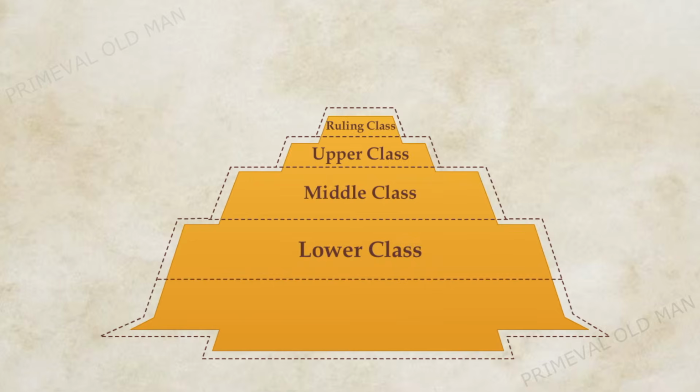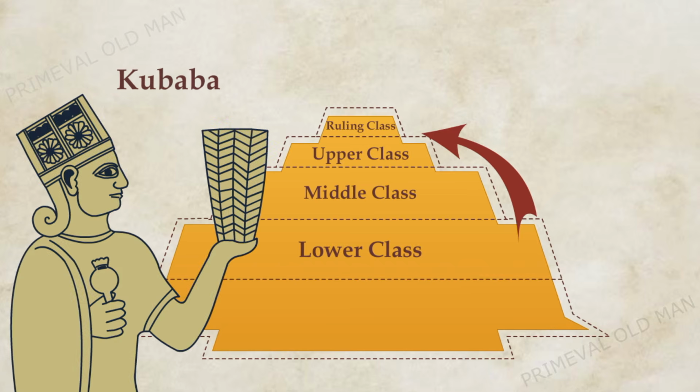Despite the class categorization, every single one of them had a chance to climb the ladder towards the higher classes. One of the tavern keepers named Kubaba rose to become the queen of the city of Kish and the only woman to be included in the Sumerian king list.